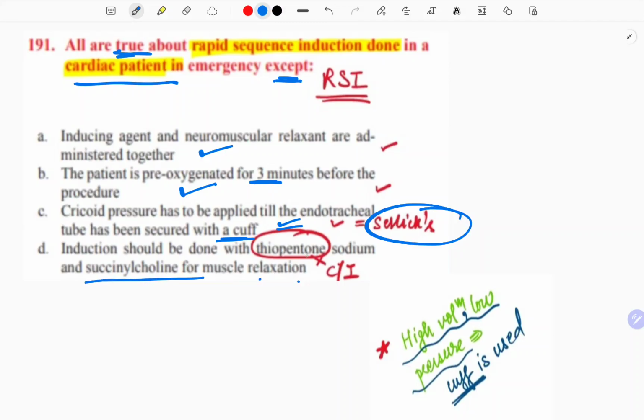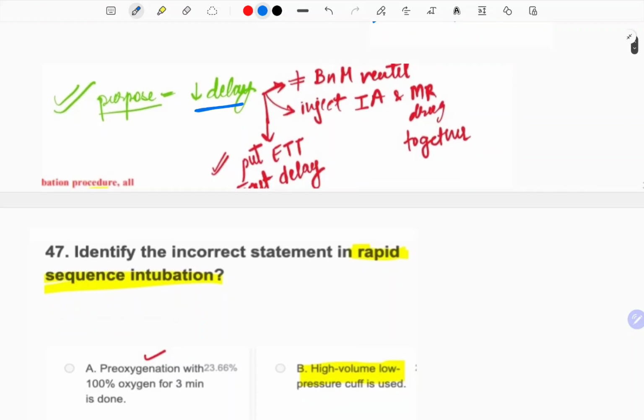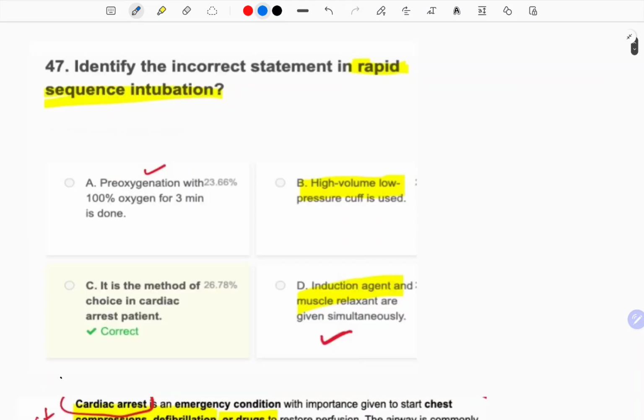I told you above that thiopentone sodium and succinylcholine are the drugs that are given, but in a cardiac patient, thiopentone is contraindicated. You all might be knowing this. And remember that the cuff used is of high volume and low pressure, so that it does not cause damage to your trachea or tracheal stenosis. So the purpose of rapid induction is to reduce the delay, by not doing bag and mask ventilation, injecting the induction agent and muscle relaxants together, and putting the ETT tube without any delay.